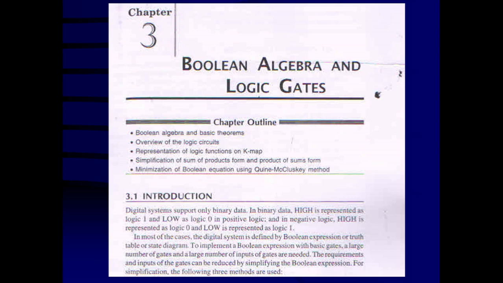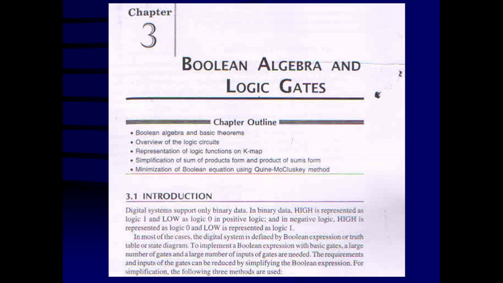To implement a Boolean expression with the basic gates, a large number of gates and a large number of inputs per gate are needed. So to implement a Boolean expression, which is a representation of logic circuits, you require basic logic gates, and you all know which are the basic logic gates. AND gate, OR gate and NOT gate are known as the basic logic gates, which you have studied in the 12th standard.